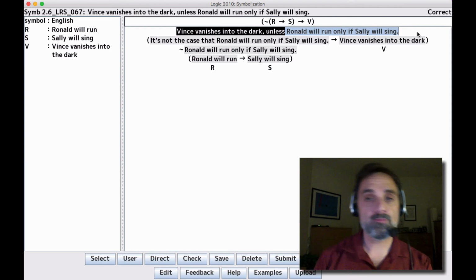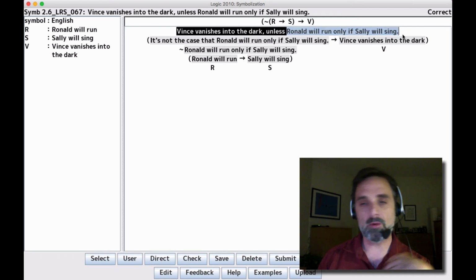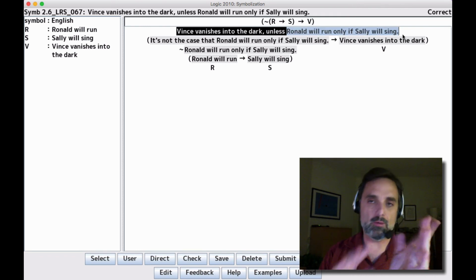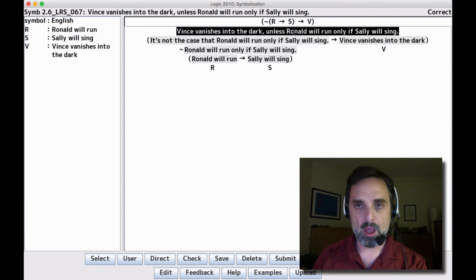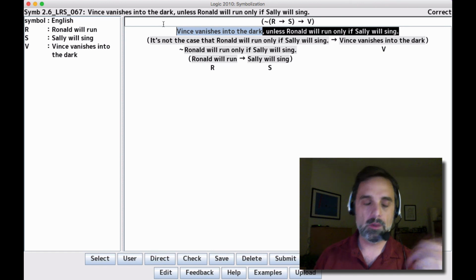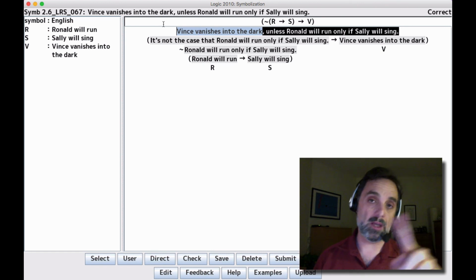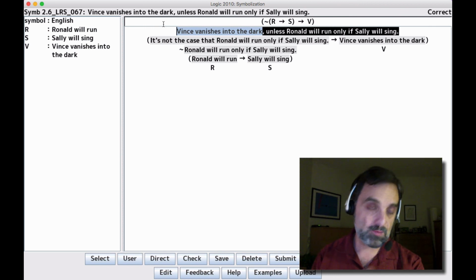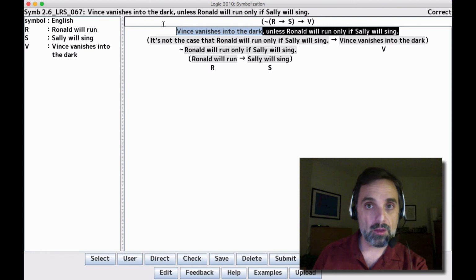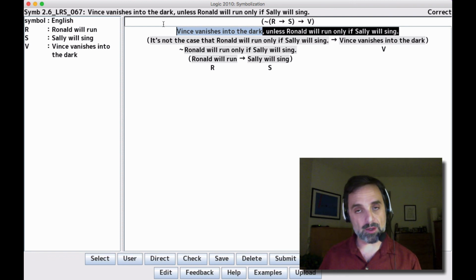If this were a normal conditional, you would have to figure out which is the antecedent and which is the consequent. But because of the way unless works, you take either one, put it in the antecedent with a negation, put the other in the consequent, and you end up with sentences that say the same thing, as you've proved. So those are the three sentences that you had for this homework. If you have any questions, please let me know.